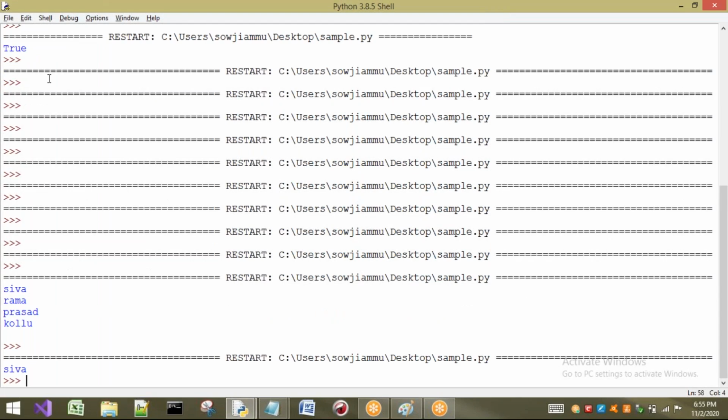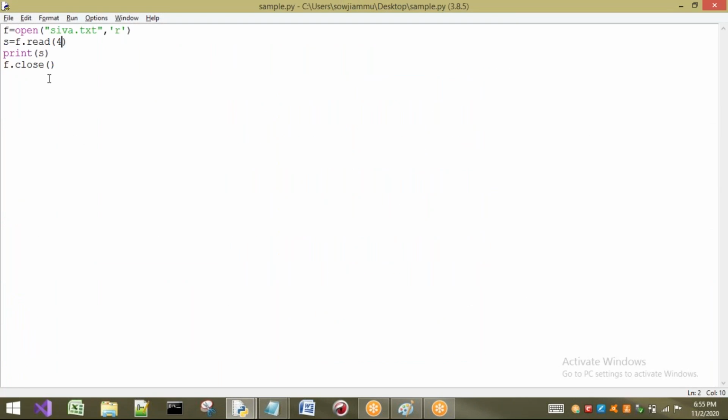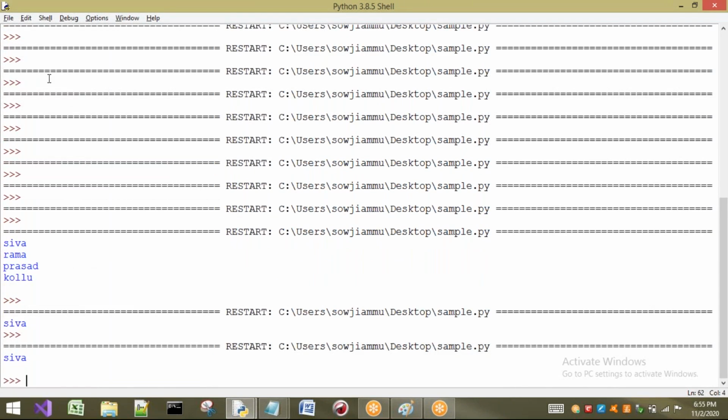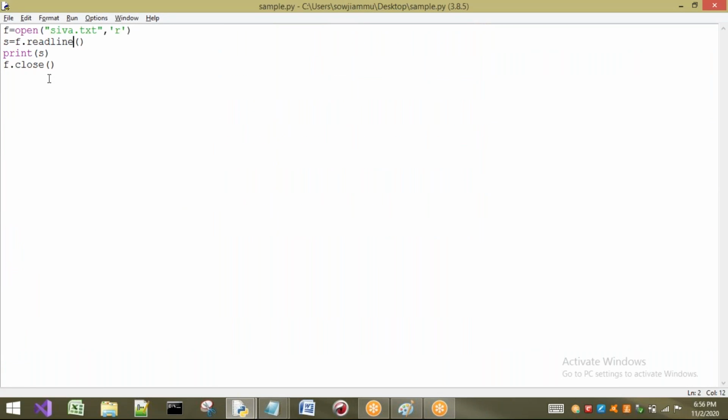Next, if you want to read an entire line, what is the first line we have in that? Shiva is there. So with readline, that Shiva is going to be taken here. I'm going to execute, and it takes Shiva. Next, if I want to take a group of lines, generally I can use f.readline, f.readline, f.readline continuously.